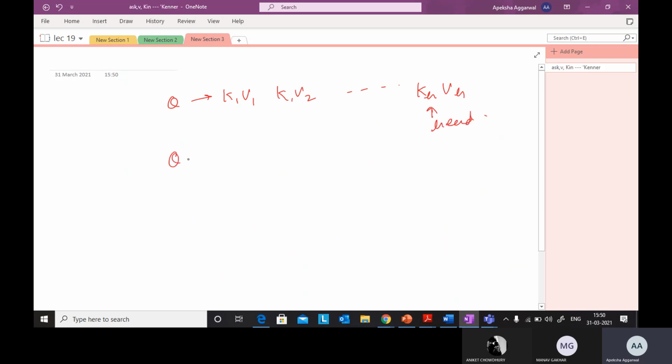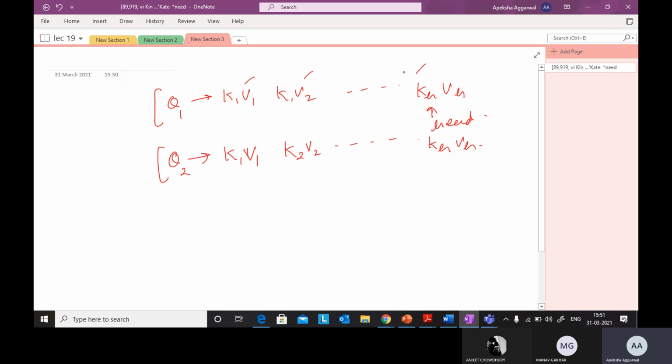Similarly, for the second word, if I generate another query, I will again get K1, V1, K2, V2, and so on up to KH, VH. This K1, V1 is different from the earlier K1, V1, and this KH, VH is different from the earlier KH, VH. This set is related to the second query, and that one is related to the first query. This is called multi-head because I am taking values from multiple key value pairs.